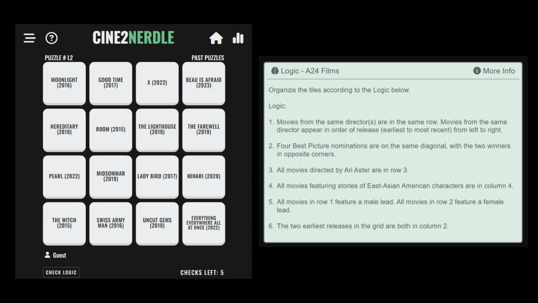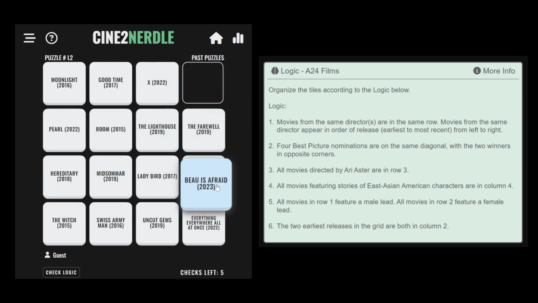From rule number 3 we know that all films directed by Ari Aster should be in row 3, and from rule number 1 we know that all films from this director should be in order of release. This means Hereditary, Midsommar, and Beau is Afraid should be organized like this in row 3. With row 3 complete, we can confirm that Minari and The Farewell should be in row 1 and row 2 respectively because Minari features a male lead, and The Farewell features a female lead.